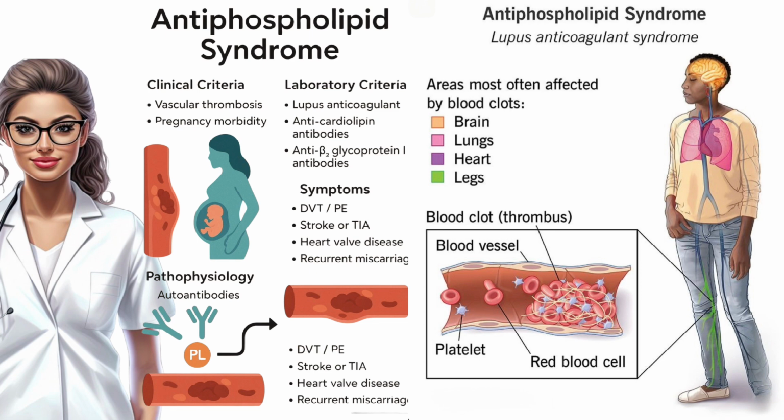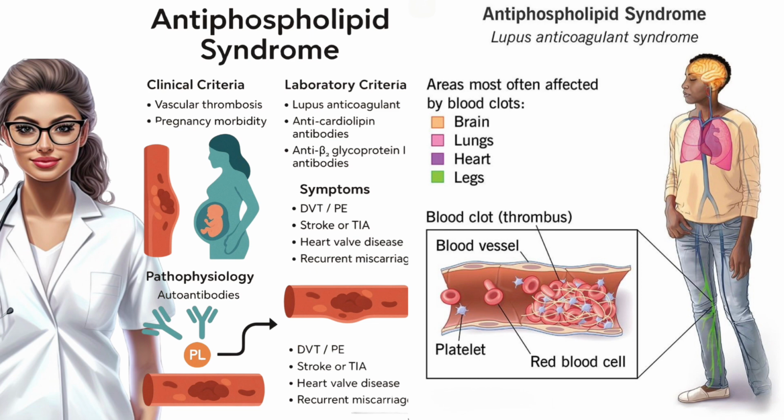Returning to our earlier example, the 28-year-old with 2 miscarriages and a DVT. Persistent positivity for lupus anticoagulant confirms APS. Now the miscarriages, the clot, and the antibody pattern all fit into one unifying diagnosis.